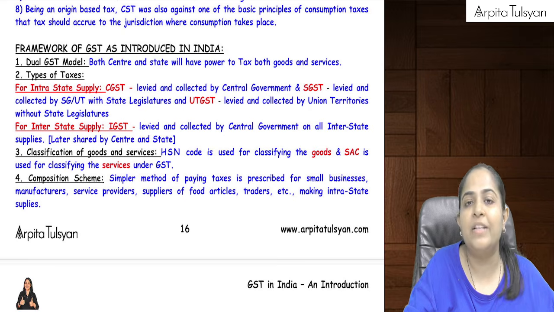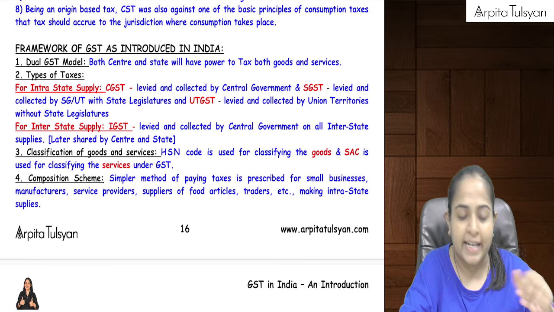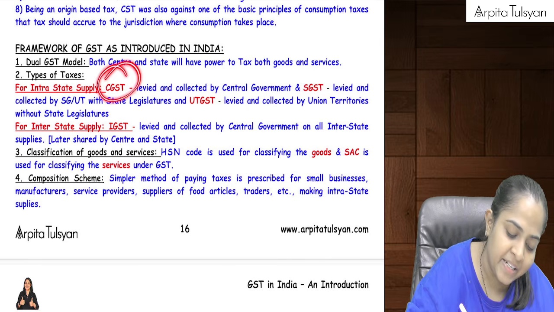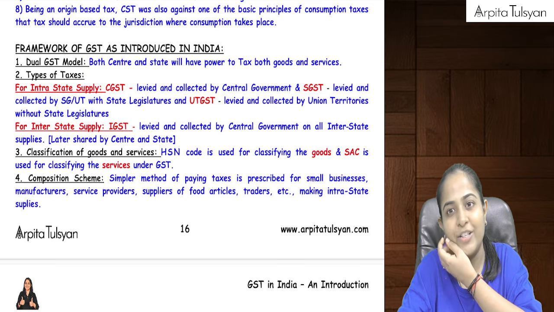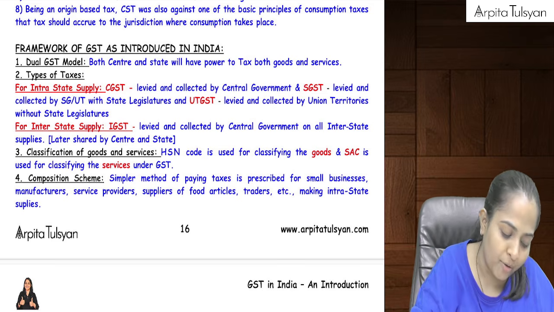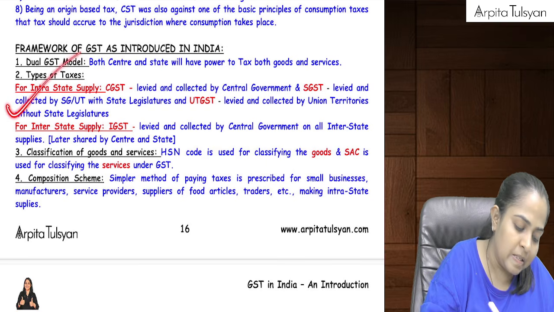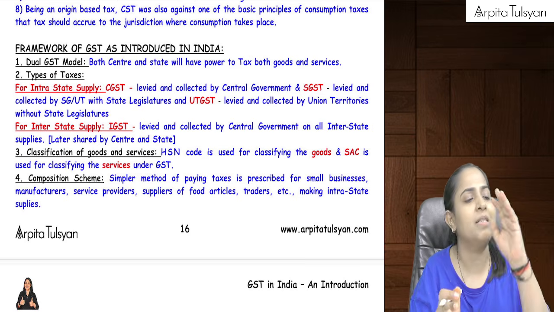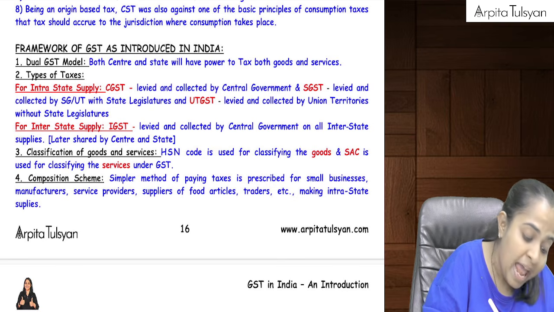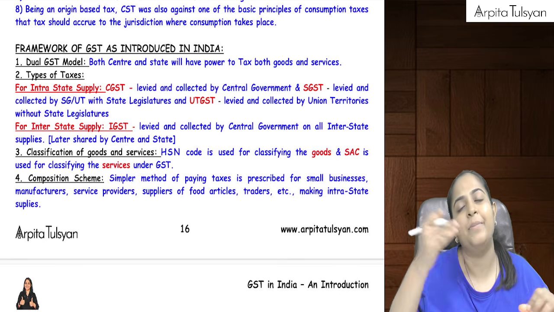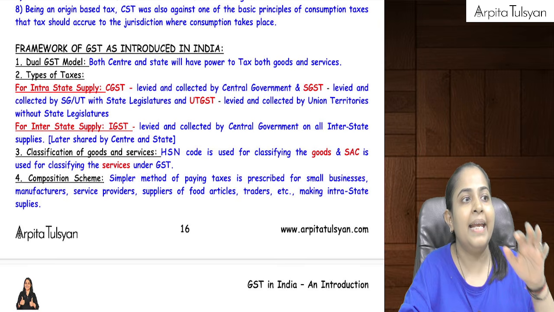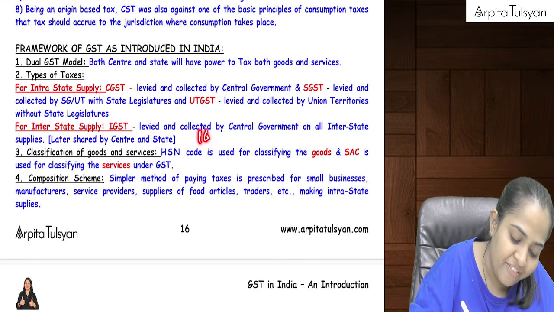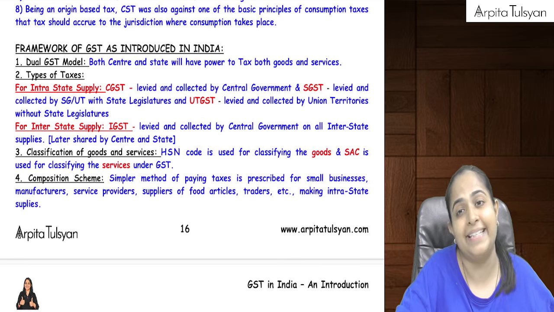But if both of them are situated within the same union territory, then it will be CGST and UTGST, like 9% CGST and 9% UTGST. I'll give you some examples for this. So for intra-state supply, CGST and SGST will be levied, or CGST and UTGST. And for interstate supply, where two states are involved, like buyer and seller situated in two different states, we levy a tax called IGST, integrated GST.